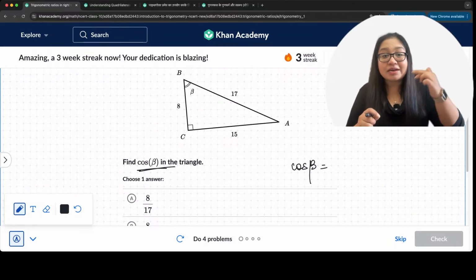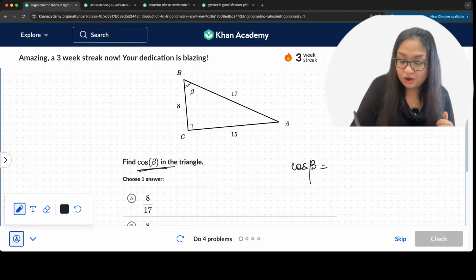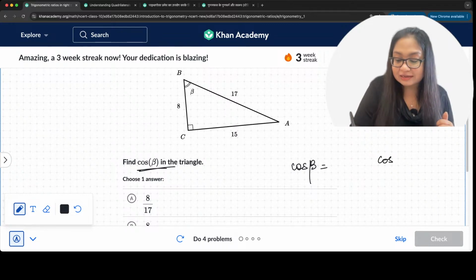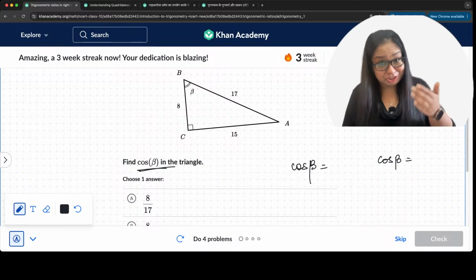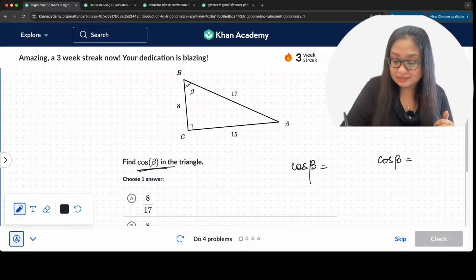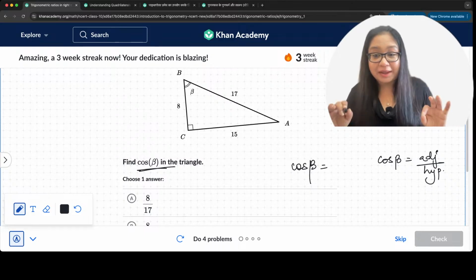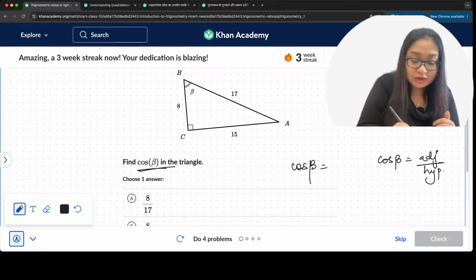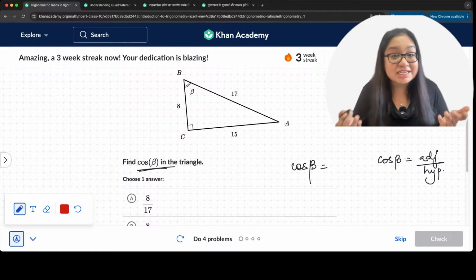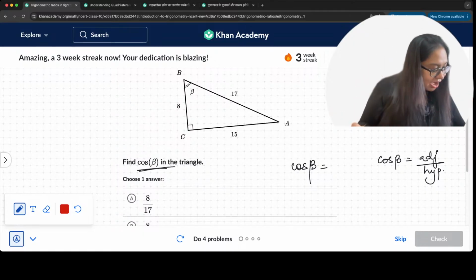Adjacent upon hypotenuse, right? Cos of any angle. So cos beta here is also going to be adjacent side upon hypotenuse. And here we have all three sides. So for this angle beta, what is the adjacent side?